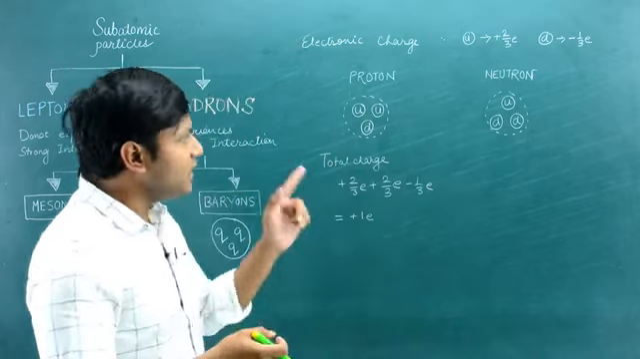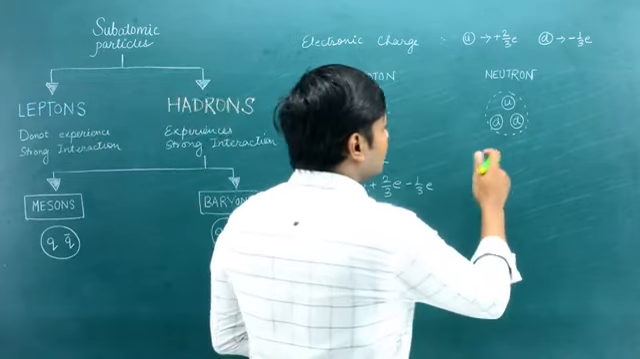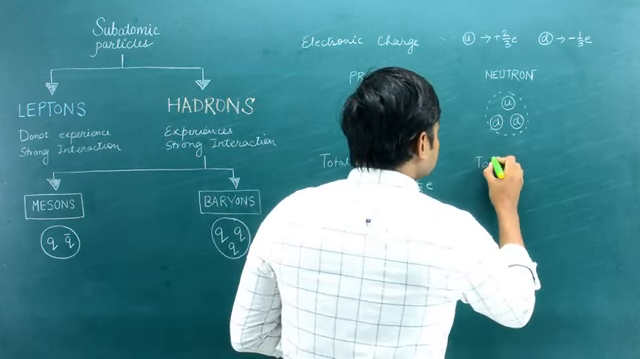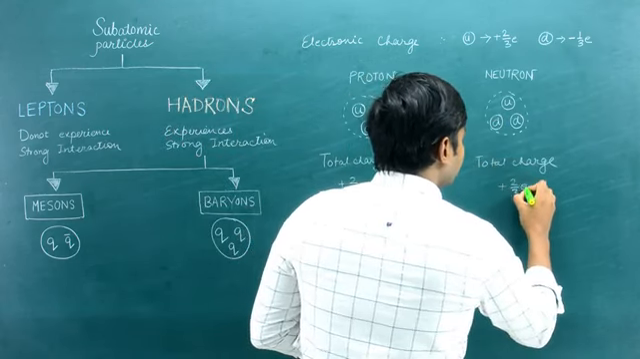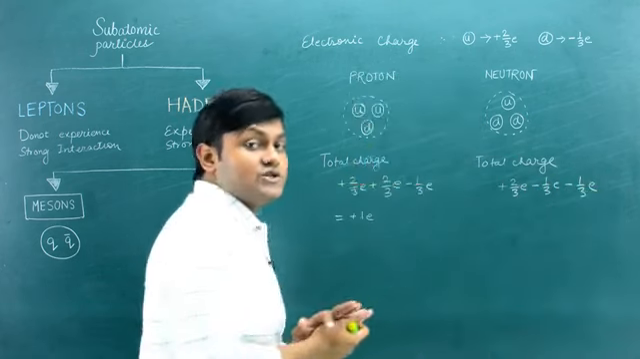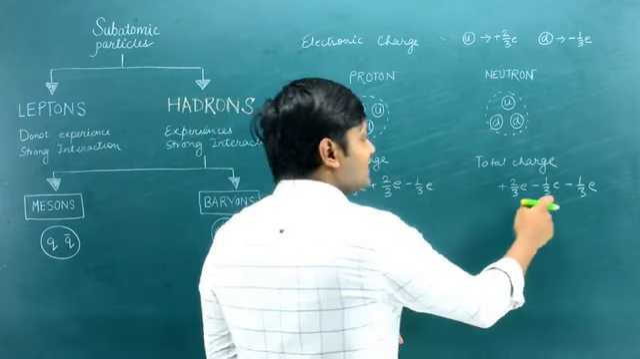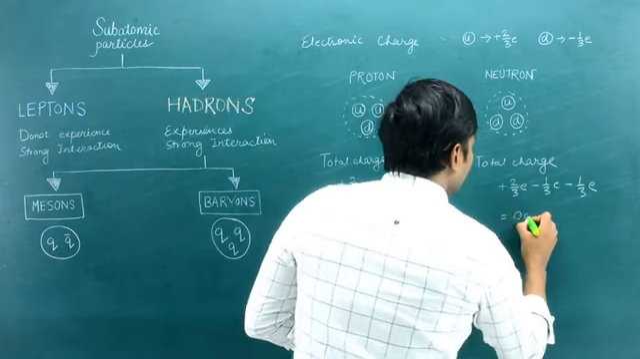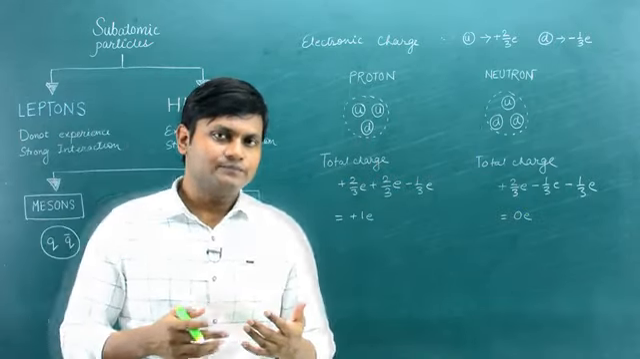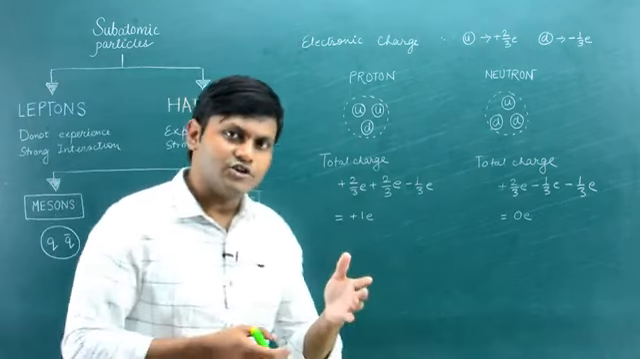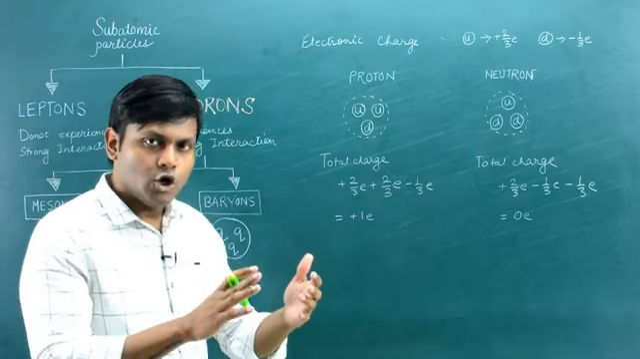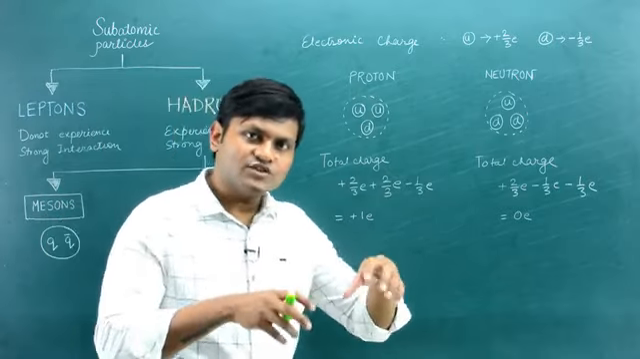On the other hand, if you do the same calculation for a neutron, neutron has 1 up quark and 2 down quarks. So the total charge of a neutron is plus 2 upon 3 electronic charge minus 1 upon 3 electronic charge minus 1 upon 3 electronic charge, which turns out to be how much? So they cancel out. You end up getting 0 electronic charge. That means the neutron is a neutral particle. It has no charge. So as you see, the electronic charge of hadron particles basically arises as a result of the summation of the electronic charges of the quarks that make them.